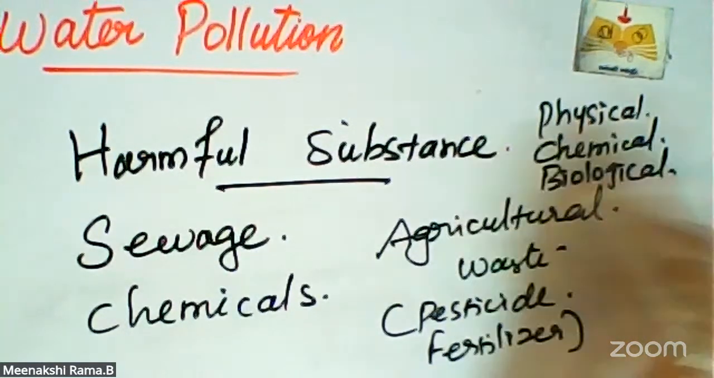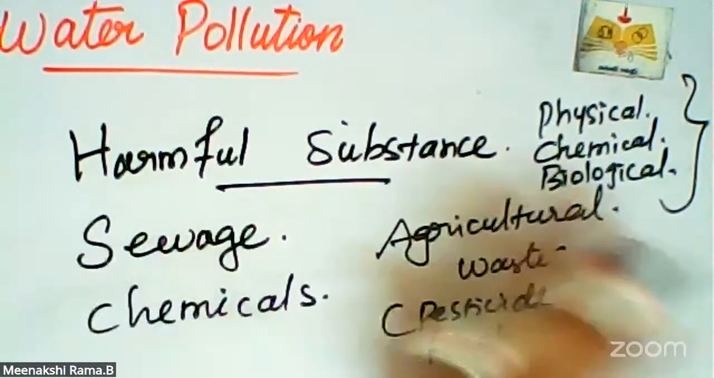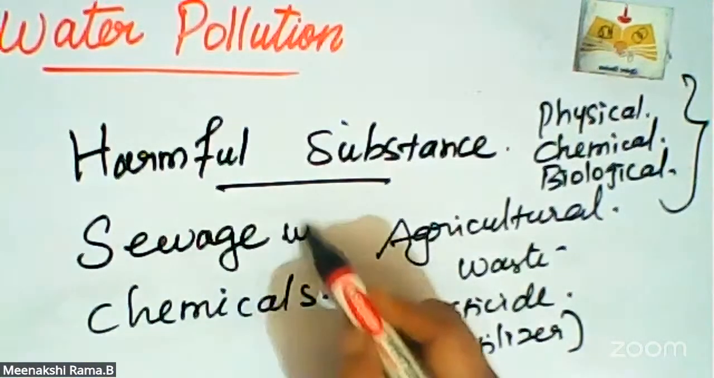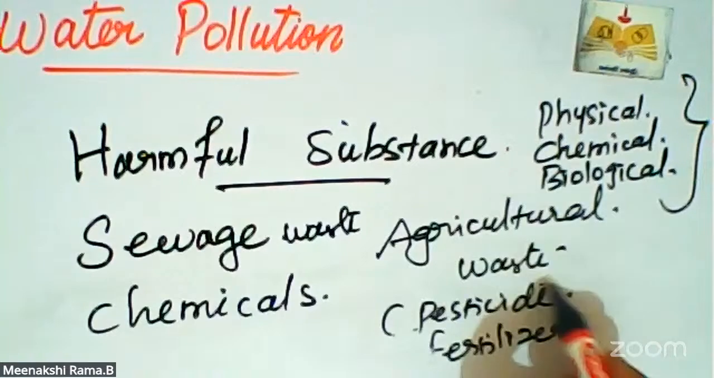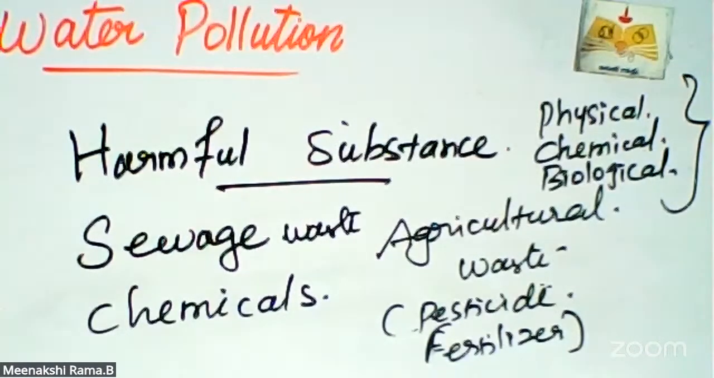These changes occur in water when we release sewage waste, chemicals, and agricultural waste, that is pesticides and fertilizers. The water changes physically, chemically, and biologically. So it degrades the water quality also. Pure water is changed to toxic water, and this toxic water is harmful to living organisms.